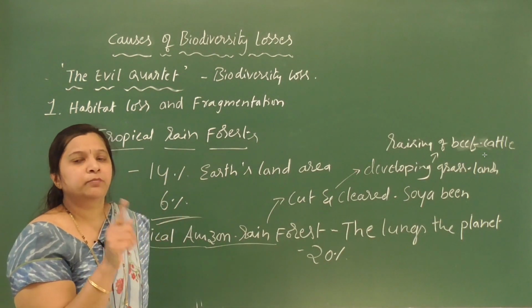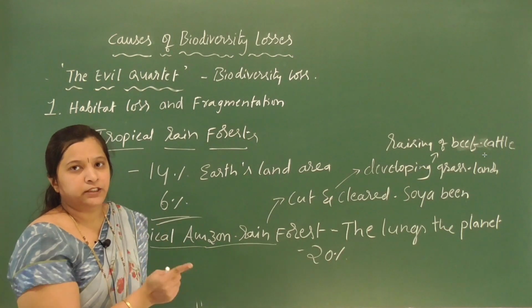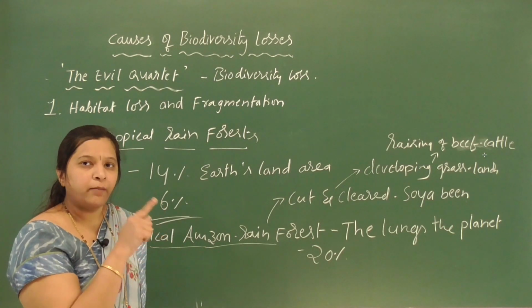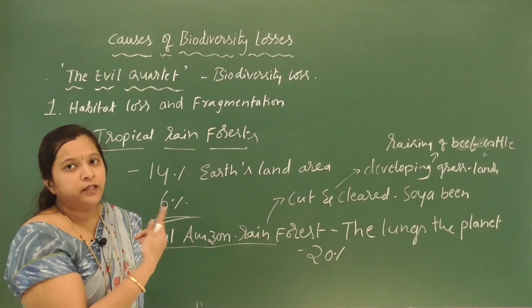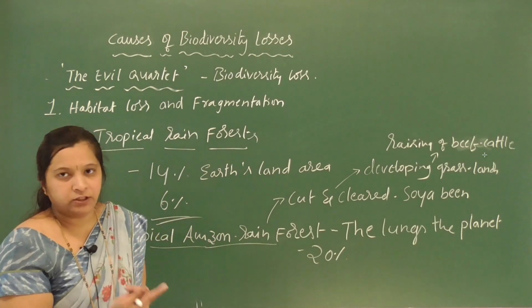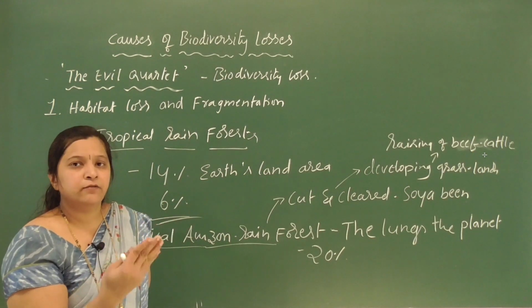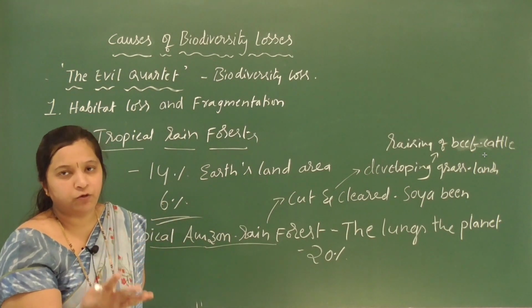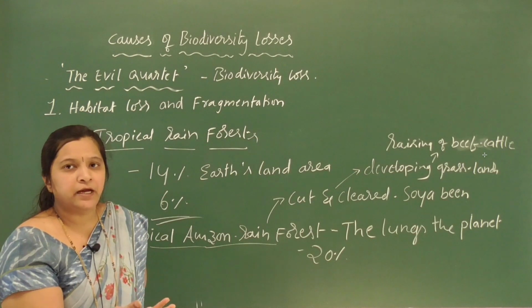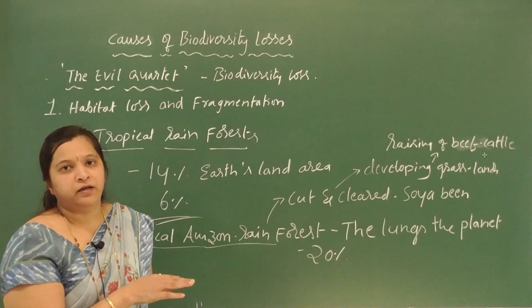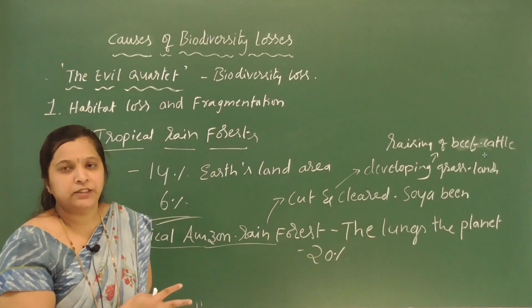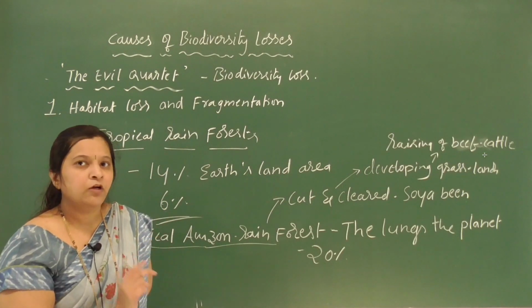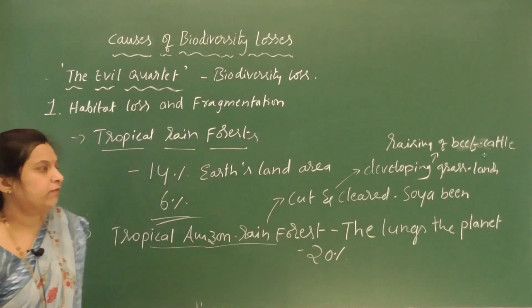So it is one of the major causes of species extinction. When we humans destroy the natural habitat of species, once the species lose their home, they find it difficult to survive. So this has resulted in the decline of species diversity. So this is one of the major causes, and the second one is